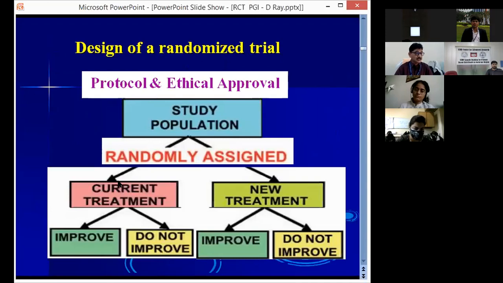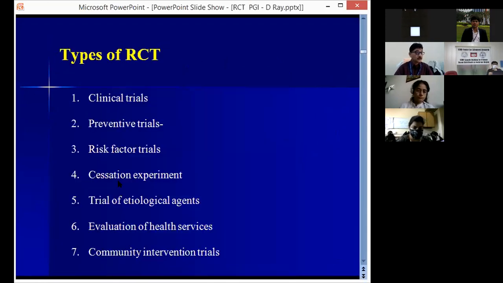Now, this is just a basic design. After protocol development and ethical approval, the study population is randomly assigned between the treatment group and the comparator group or the current treatment, and then followed to find out whether there is any improvement or not. Then it will be compared. Now, types of RCT: it may be clinical trial, preventive trial, risk factor trials, cessation experiment, trial of etiological agents, evaluation of health services, and community intervention trials. So there are various types of randomized control trials.